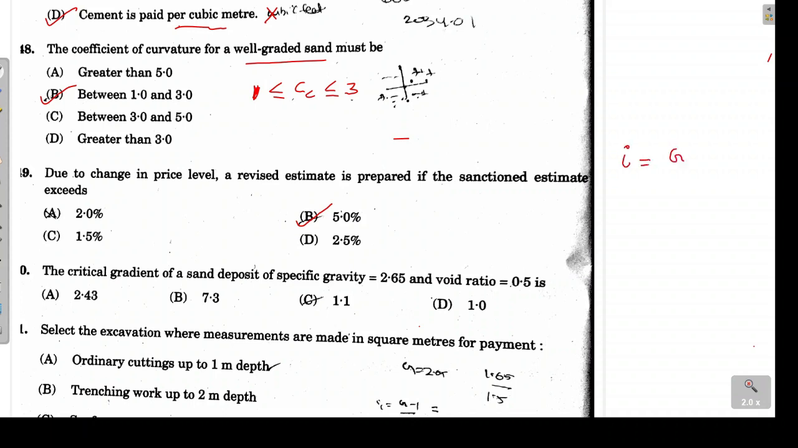We need to remember the formula, that is (G minus 1) upon (1 plus e). So when we substitute the values, G is 2.65, so (2.65 minus 1) divided by (1 plus 0.5). If we solve this, the answer comes out to be 1.1. So option C is the correct answer over here.